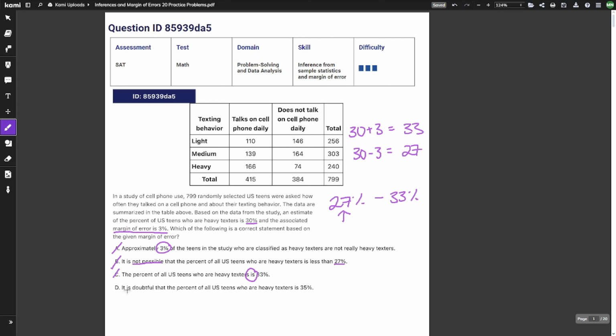And then D, it is doubtful, so that's already sounding better, that the percent of all US teens who are heavy texters is 35%. And if we look at 35%, that is outside our maximum. So D is going to be our answer, because saying something is doubtful is a lot better than saying that is 100% no, alright? Well, you know what they say, never say never.